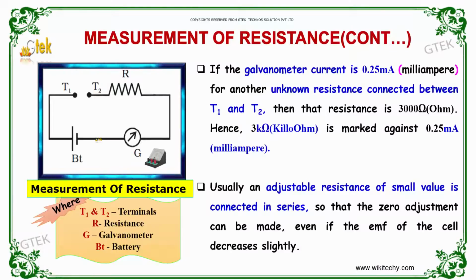Usually an adjustable resistance of small value is connected in series so that the zero adjustment can be made even if the EMF of the cell decreases slightly.